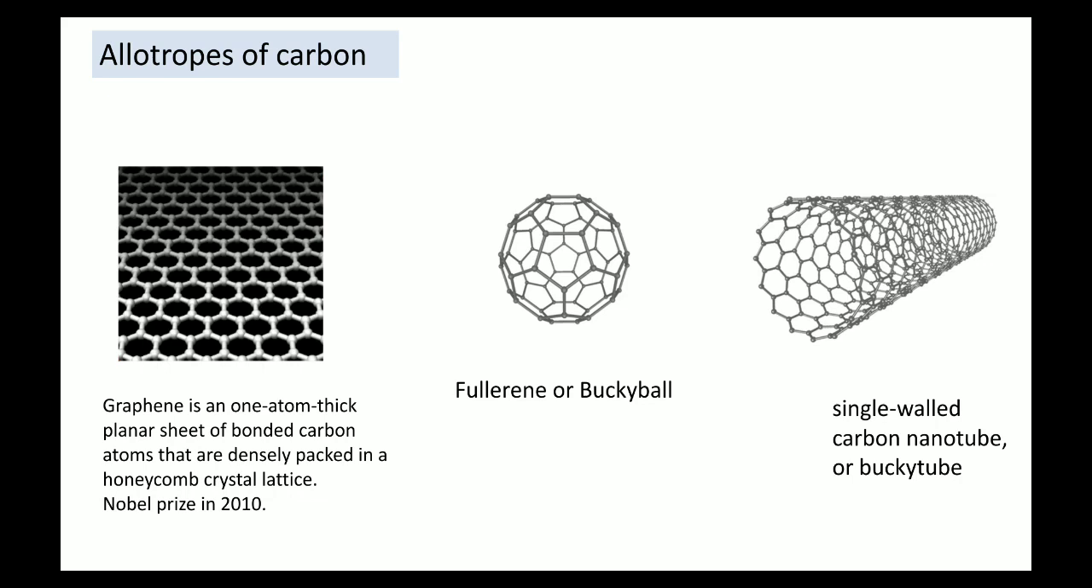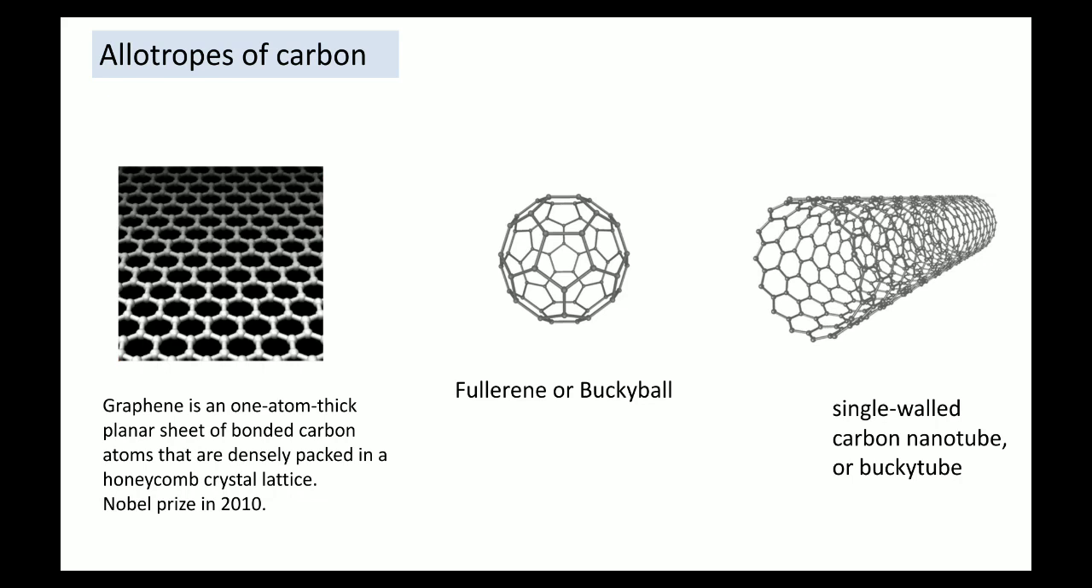It is a single sheet of carbon atoms. Okay, what is the thickness of this sheet? Ideally, we treat the thickness as 1 atom thick. So if you have a 1 atom thick planar sheet of carbon, then we have to call it a graphene sheet. And for its discovery, a scientist got a Nobel Prize in 2010.